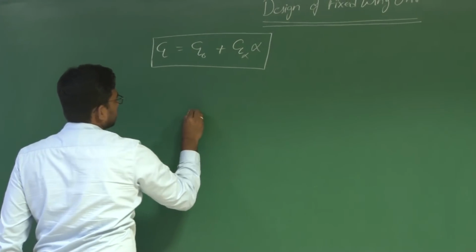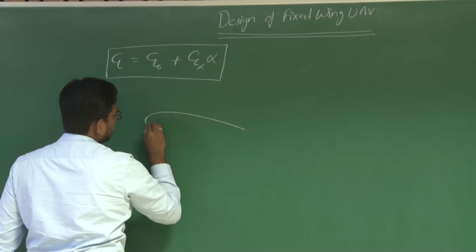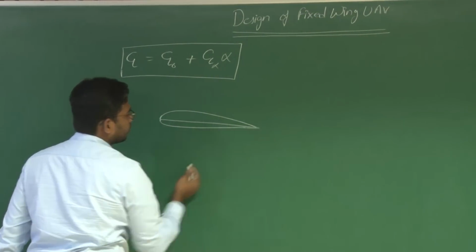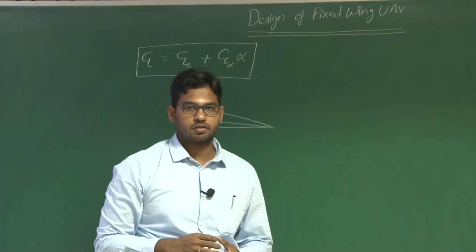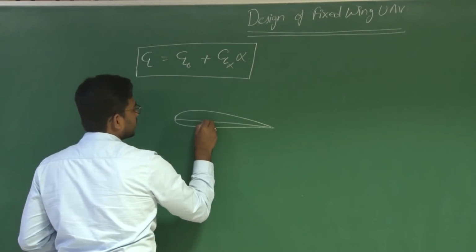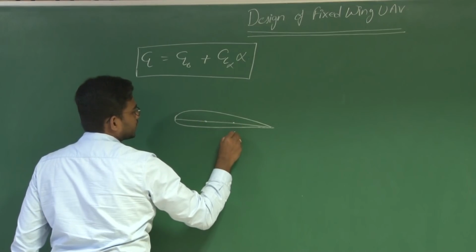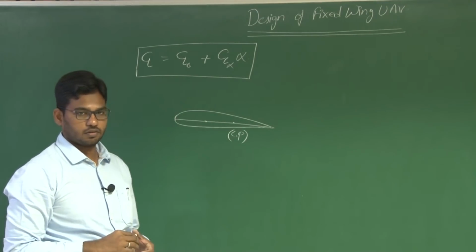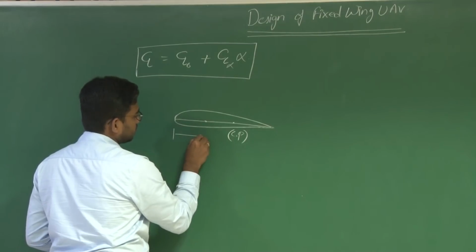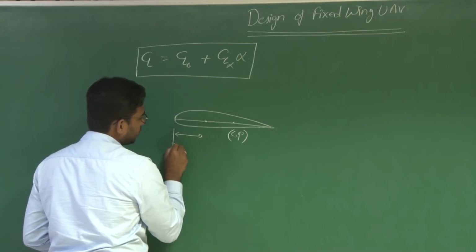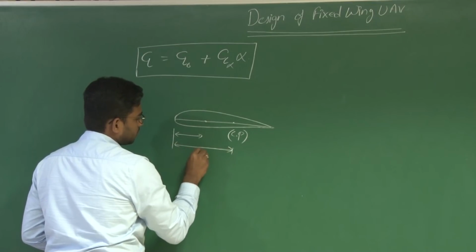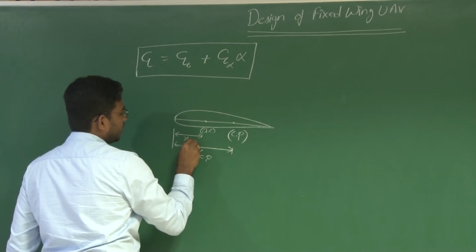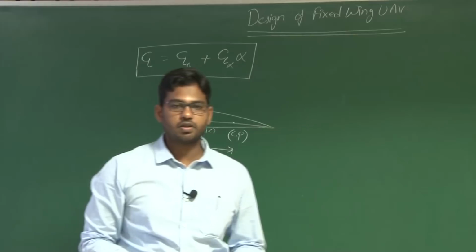At the same time we have defined two important parameters. One is aerodynamic center, the other one is center of pressure. Center of pressure is a point about which the resultant aerodynamic forces act, so about the center of pressure the pitching moment is 0. And aerodynamic center is defined as the point about which pitching moment remains constant with angle of attack.